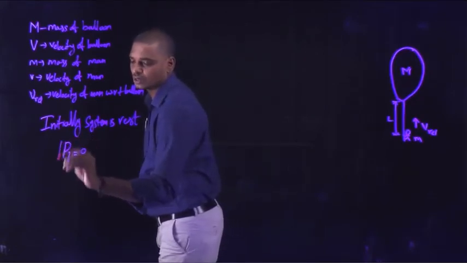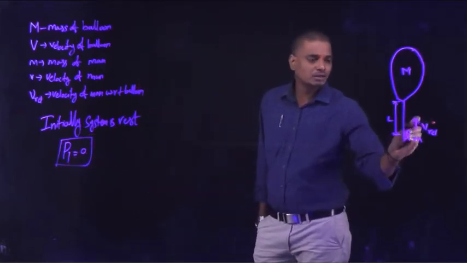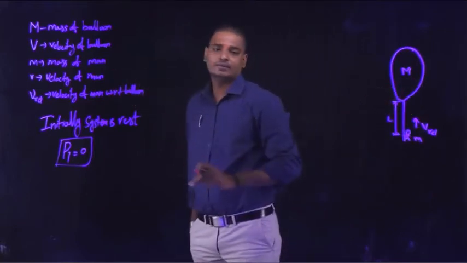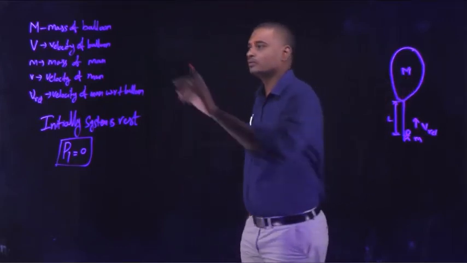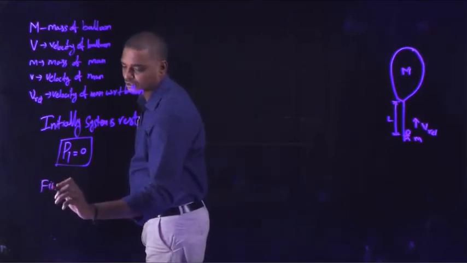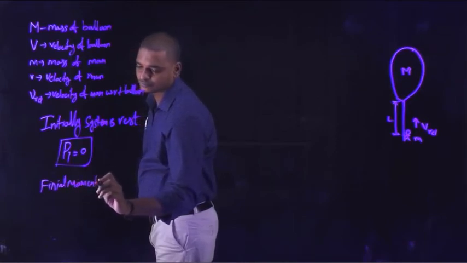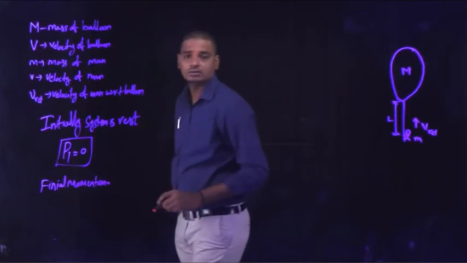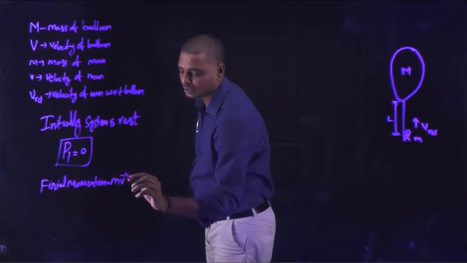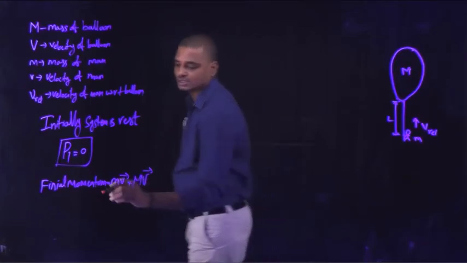P initial is equal to 0. When the man moves upwards with a velocity small v, the balloon is also moving with a velocity capital V. Therefore, the final momentum after the person is moving is equal to the mass of the person into the velocity of the person, v bar, plus the mass of the balloon, capital M, into the velocity of the balloon, capital V bar.